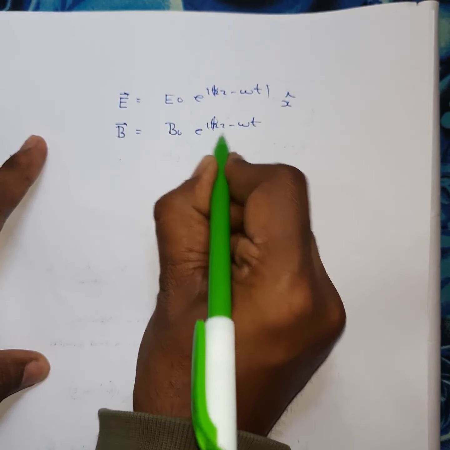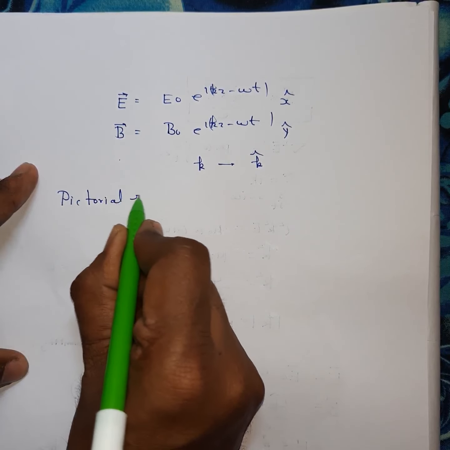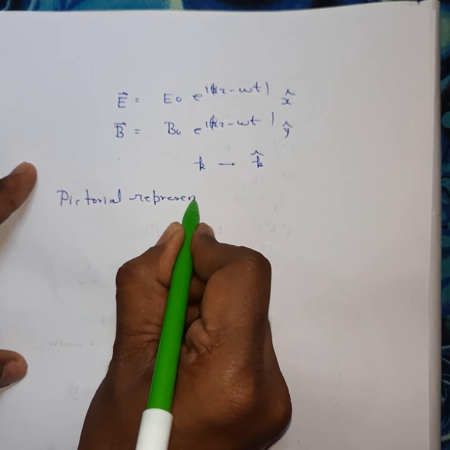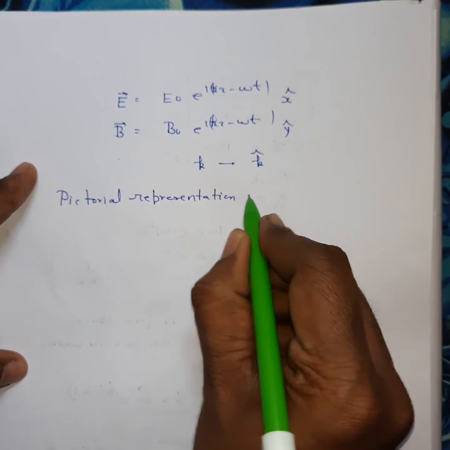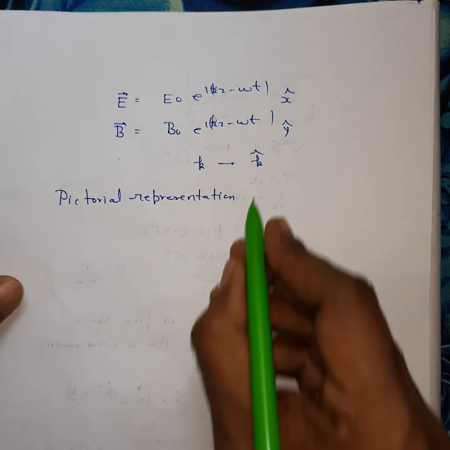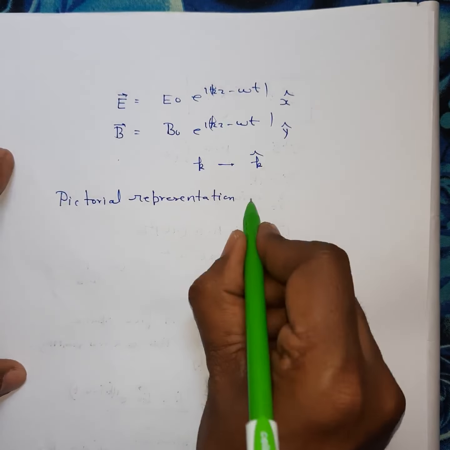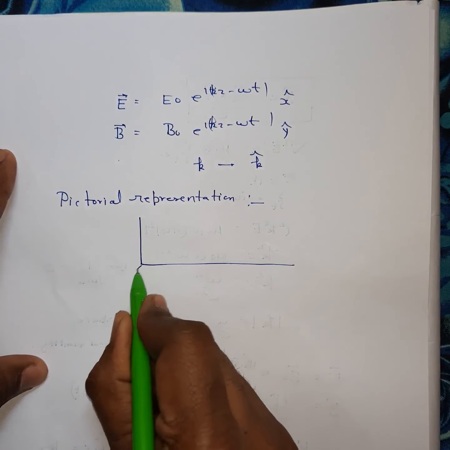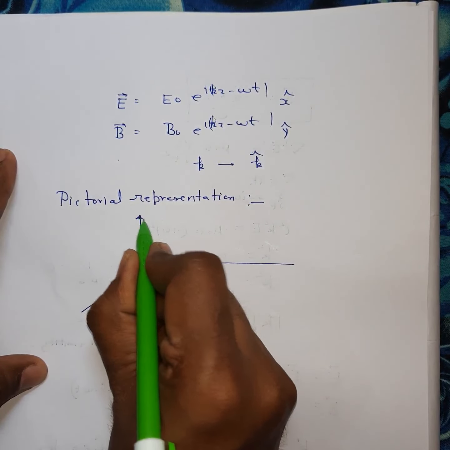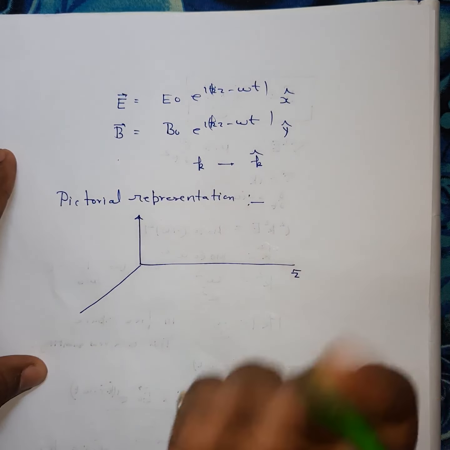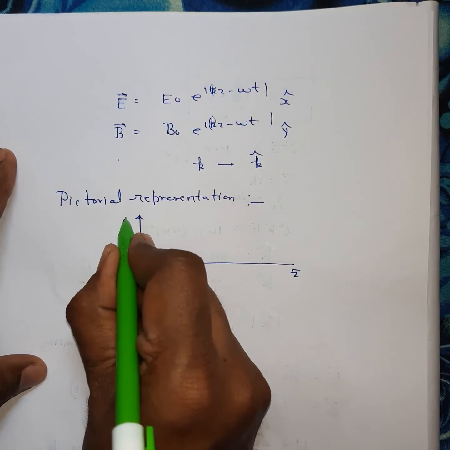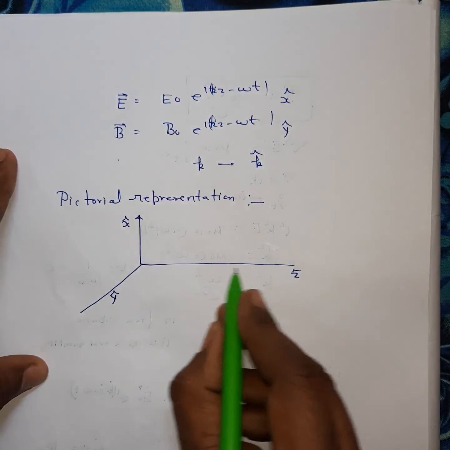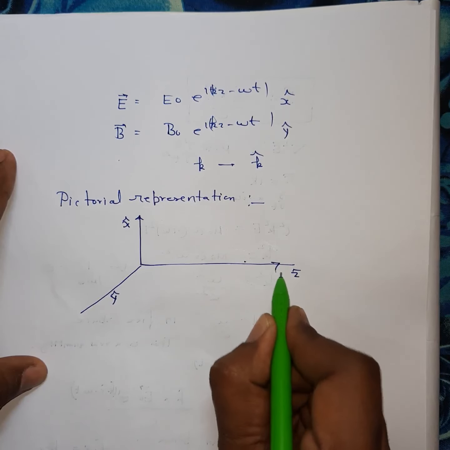So the pictorial representation of this situation can be drawn like this. Suppose this is your z axis, then x cap and y cap. So the wave is propagating in this direction.